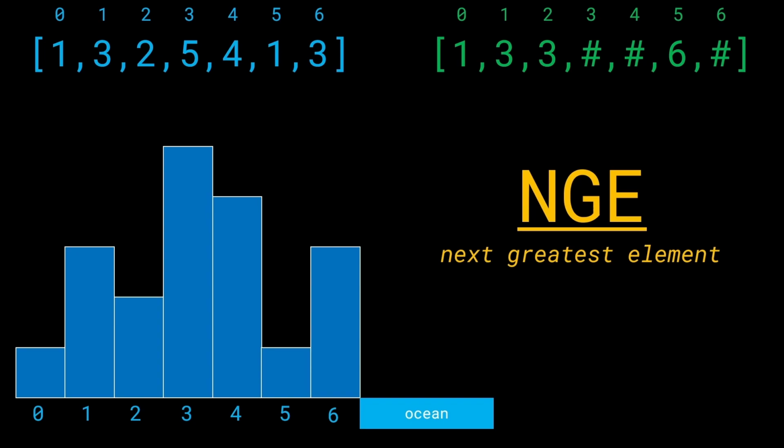In other words, all of the buildings which don't have a next greatest element, like 3, 4 and 6, are hashtags, because they don't have any buildings to the right of them which are greater than them, so all of them will have an ocean view. This is an idea which we'll come to later on as well, so don't worry about that too much right now. But keeping this green array in mind, we'll try to work out a solution.